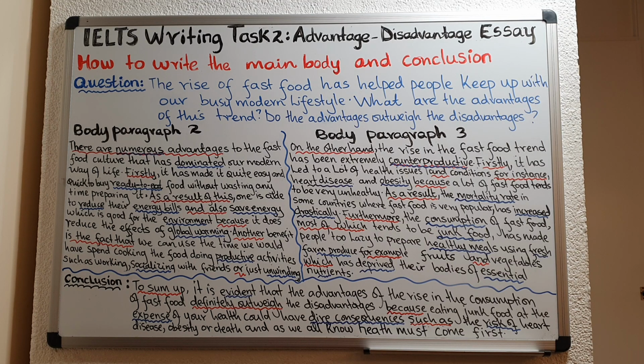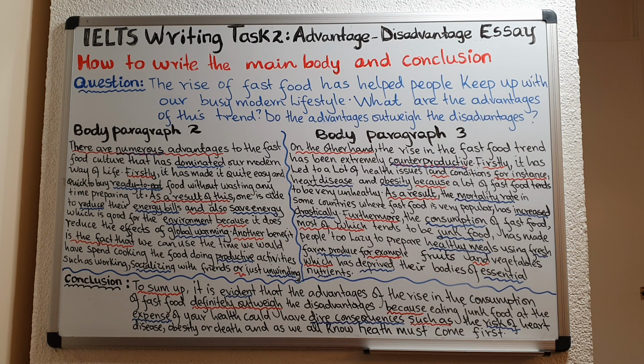Remember, when it comes to your writing task 2, you need to write 4 paragraphs. The first paragraph should be the introduction, and you should then have 2 main body paragraphs and the conclusion. Remember, you only have 40 minutes, so you don't have a lot of time.